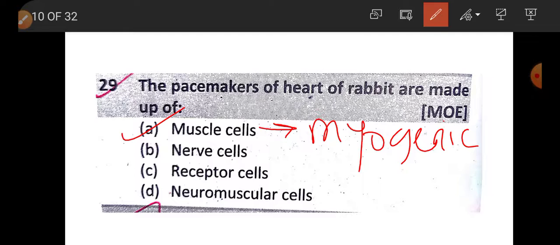Myogenic heart. All the impulses originate from the muscular cells. It's called myogenic heart.